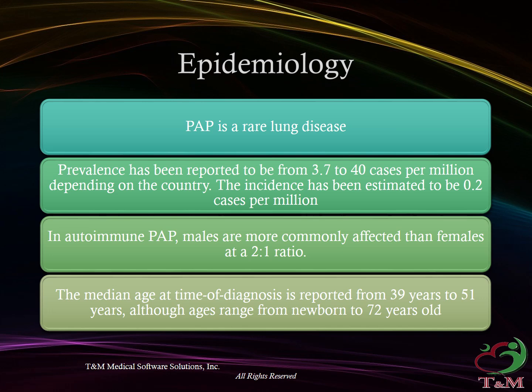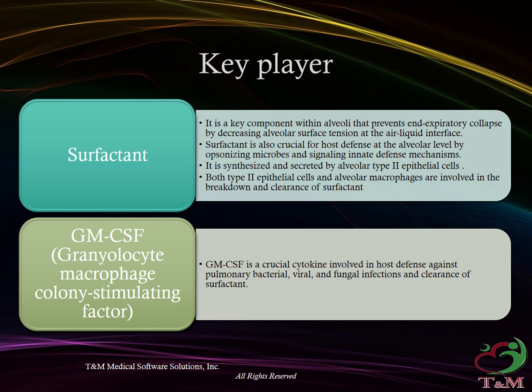Key players. Surfactant is a key component within alveoli that prevents end-expiratory collapse by decreasing alveolar surface tension at the air-liquid interface. Surfactant is also crucial for host defense at the alveolar level by opsonizing microbes and signaling innate defense mechanisms. It is synthesized and secreted by alveolar type II epithelial cells. Both type II epithelial cells and alveolar macrophages are involved in the breakdown and clearance of surfactant.